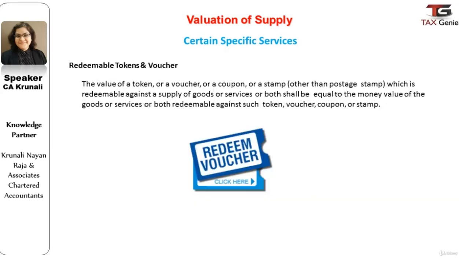Now let us understand what would be the value of redeemable vouchers or tokens. The value of a token or a voucher or a coupon or a stamp redeemable against supply of goods or services would be the amount equal to the value of such goods or services redeemable against such token, voucher, coupon or stamp. So now we all know how to value the supply of goods and services.